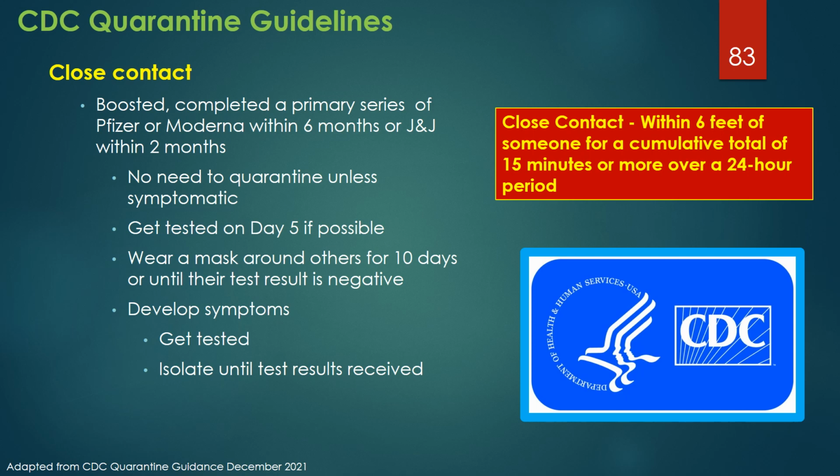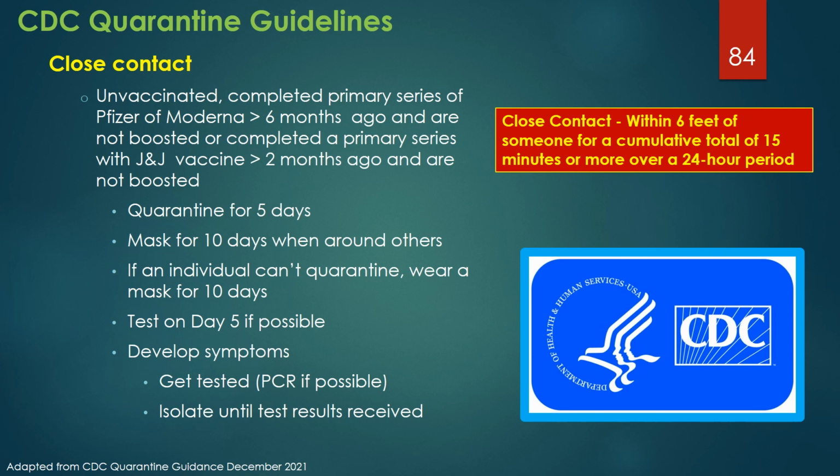These individuals should get tested on day 5 if at all possible. A PCR test would be best since it has a higher sensitivity than antigen tests. They should also wear a mask when around others for 10 days. If they develop symptoms, they should be tested and isolate until test results are received.